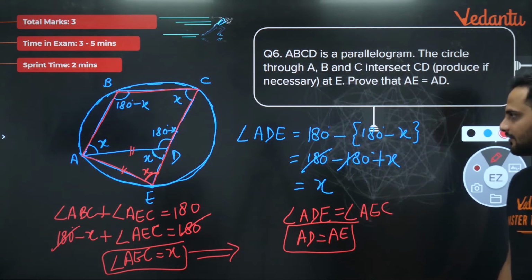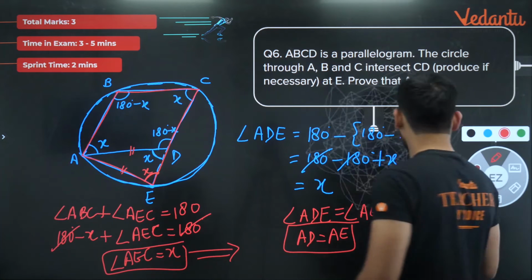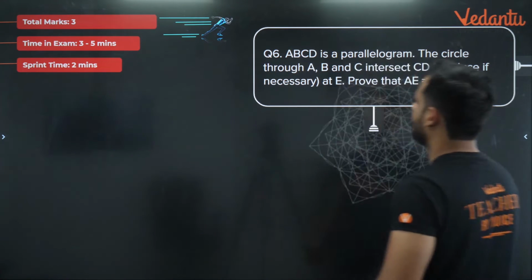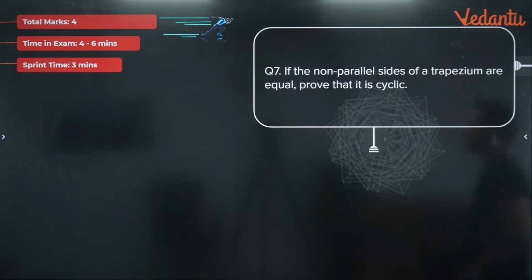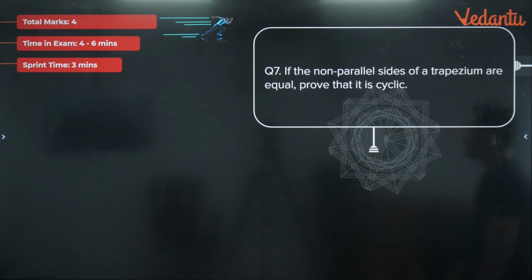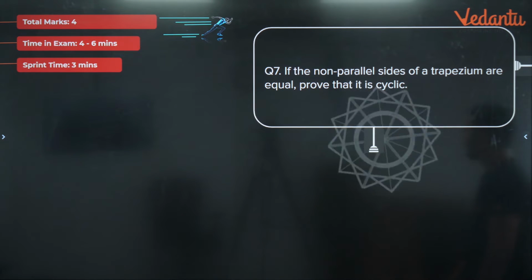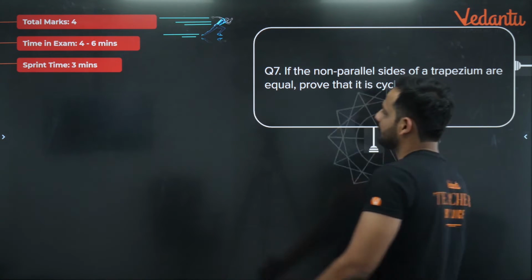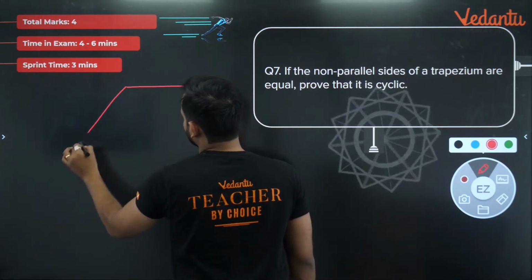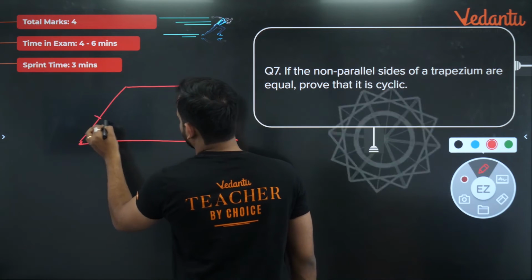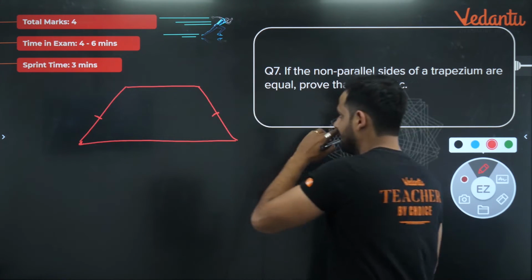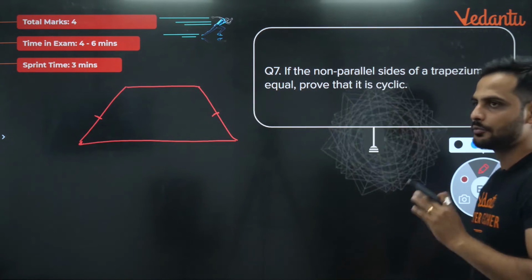Okay, let's move to the next question now, bachon. The next question we have, this is the solution here. You can see that part also. Now let's move to the next part. If the non-parallel sides of a trapezium are equal, prove that it is cyclic. So you have a trapezium in which the non-parallel sides are equal. This side is equal to this side. Now you have to prove that it is cyclic.